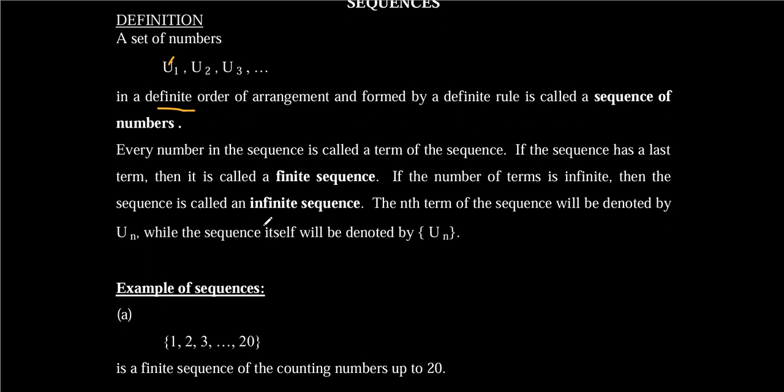Now, if the sequence has a last term, then it is called a finite sequence. If the sequence does not have a last term, it is called an infinite sequence. Now, this is basically from the same things we have been treating about, and you realize that they just kind of repeat. So we have infinite sets, that is if you don't know the last element, and you have finite sets. You can have an infinite set which is countable, or vice versa. But for now, let's focus on sequences.